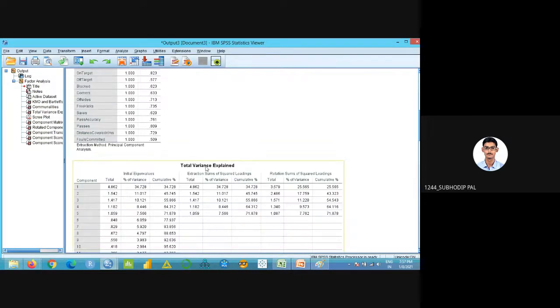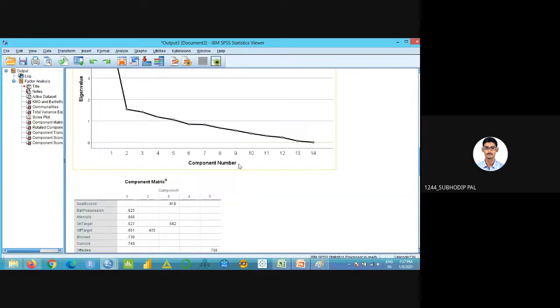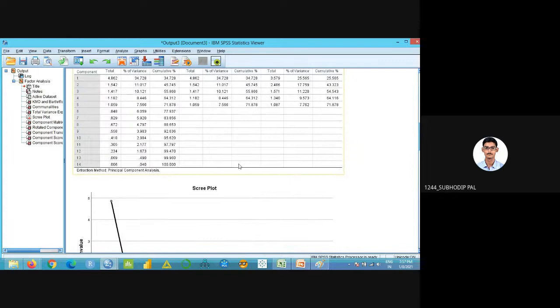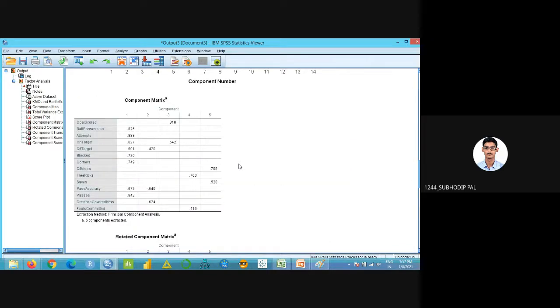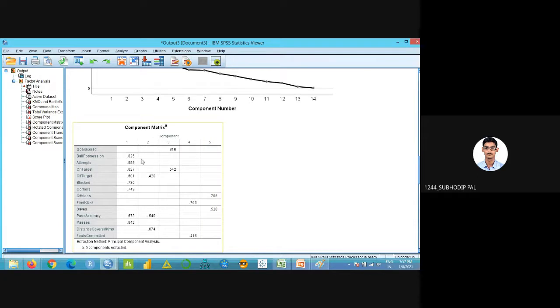So this is my KMO Bartlett. I've already shown that one. Now the threshold limit value I'll show you. See this threshold limit. So this first variable is actually lying in factor 3, right? Are you getting my point?